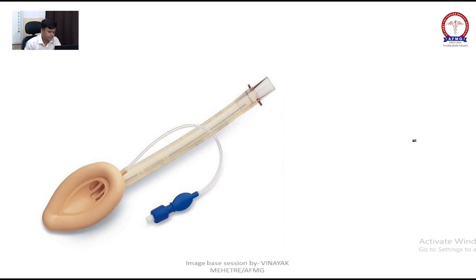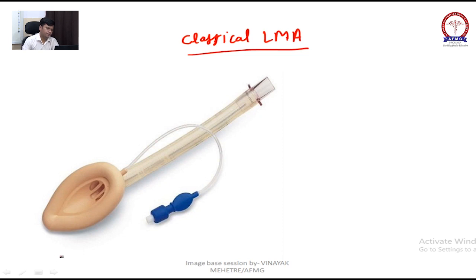This is your classical LMA, laryngeal mask airway. Now this is your distal opening, and this is your proximal opening, right?